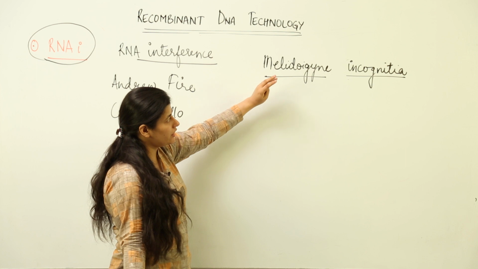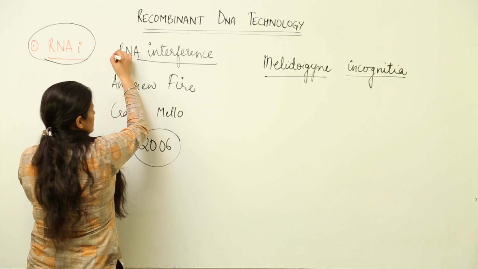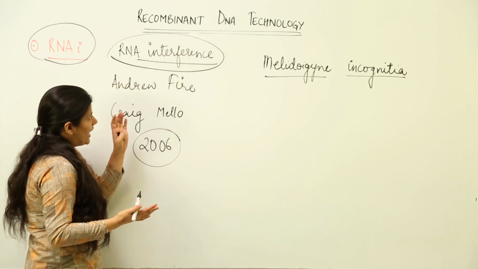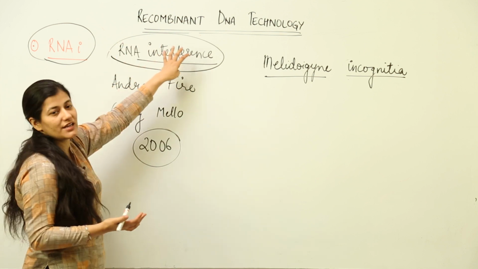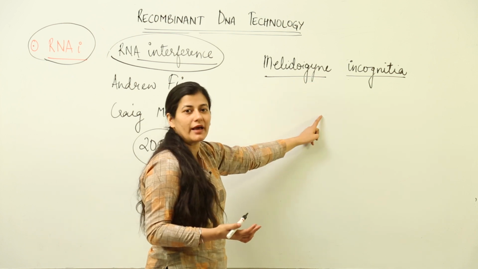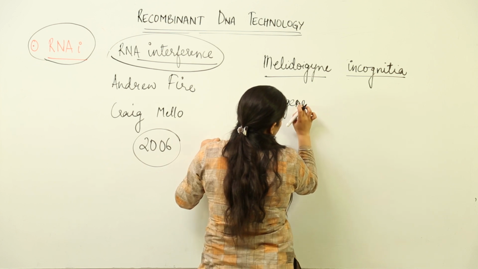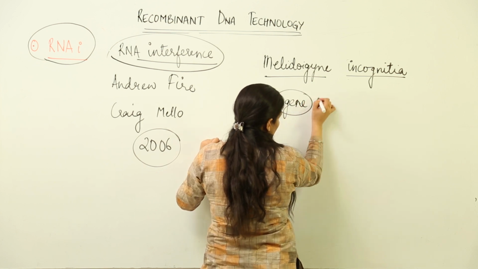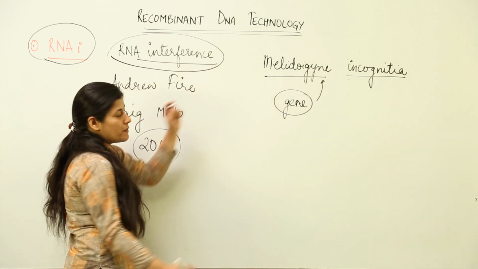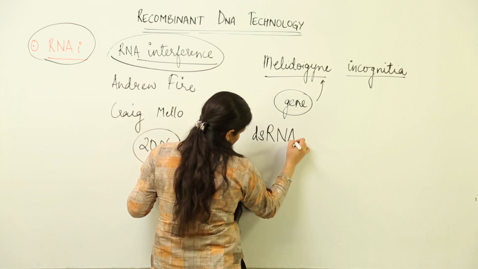Now over here, in order to control that infestation by this particular organism, the mechanism of RNA interference was brought into use. What is this RNA interference? As the name suggests, RNA will come and interfere with the causative gene that is affecting the tobacco plant. That means the gene responsible for causing harm to the tobacco plant, present inside this particular nematode, will be interfered with by a double-stranded RNA.